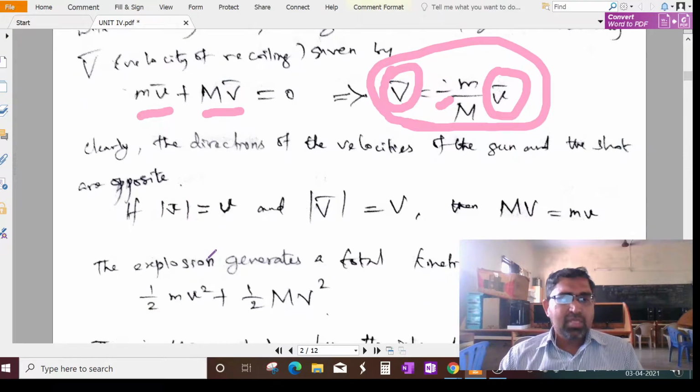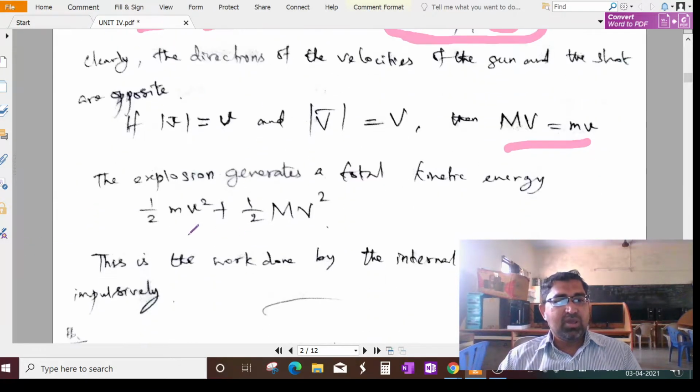If the magnitude of small v vector is small v, and the magnitude of capital V vector is capital V, then M capital V equals m small v. If we find the magnitude value, both momenta will be equal.